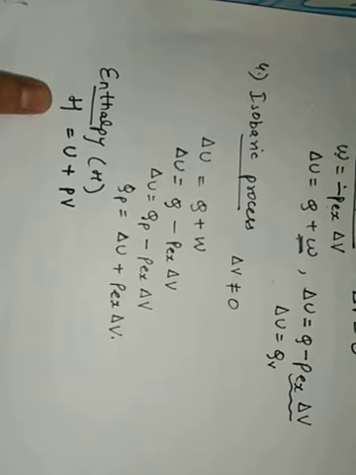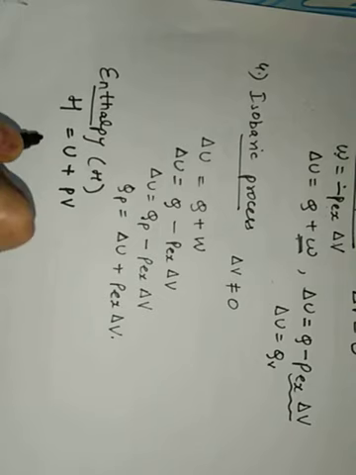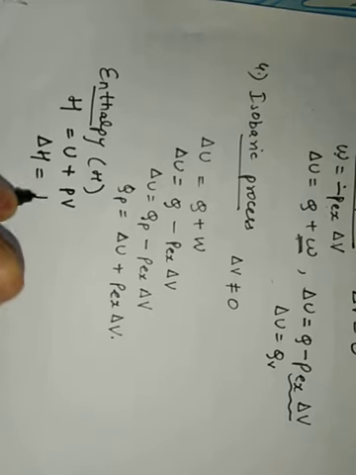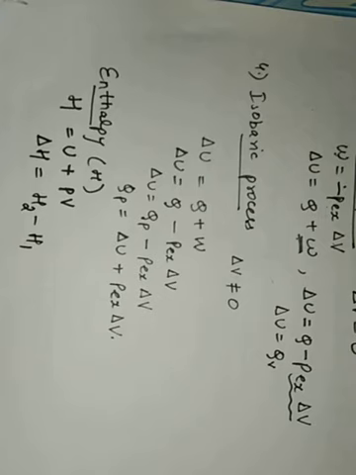That's why enthalpy is also a state function. That means the change in enthalpy, delta H, will be what? H2 minus H1. It will depend only upon the final value and initial value of enthalpy of the system, and the change in the enthalpy is simply given by H2 minus H1.